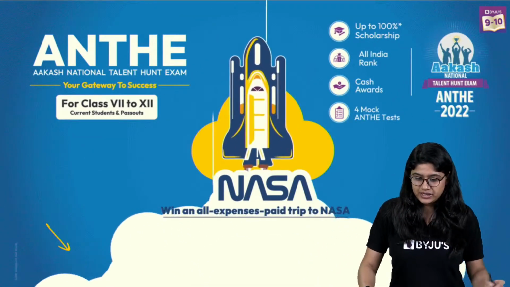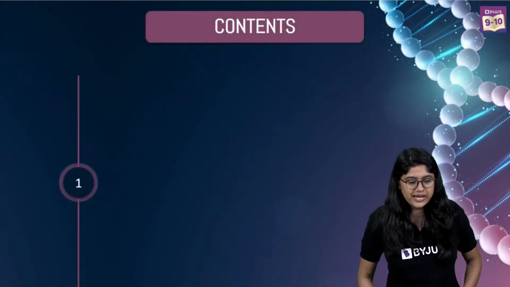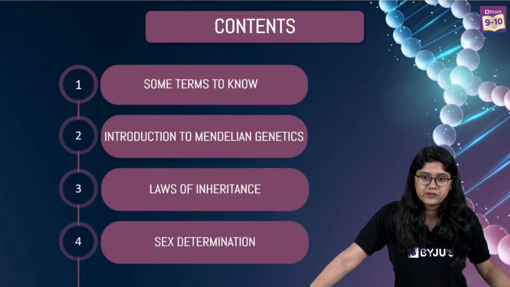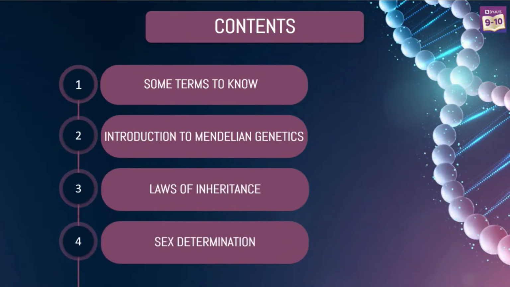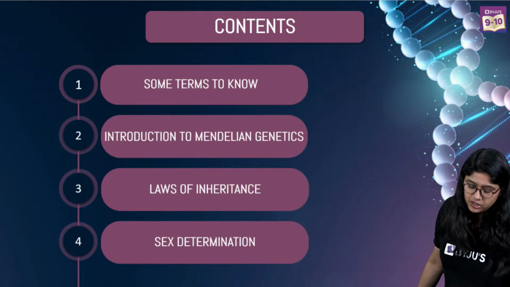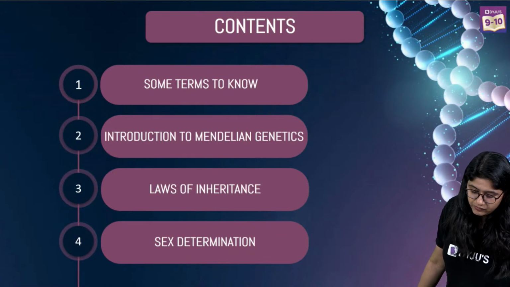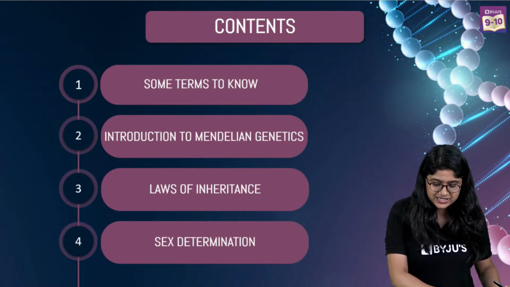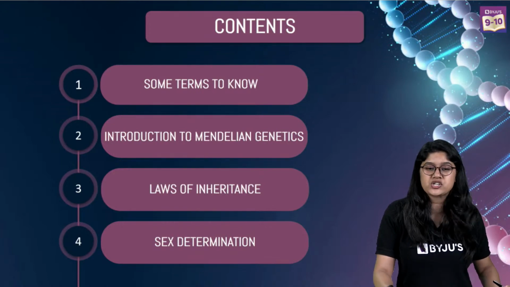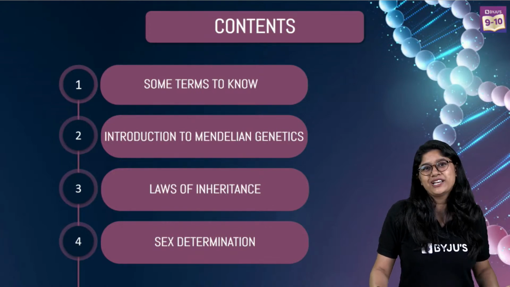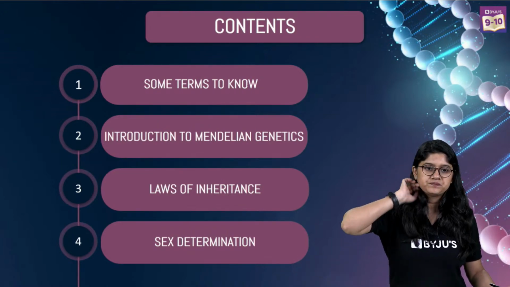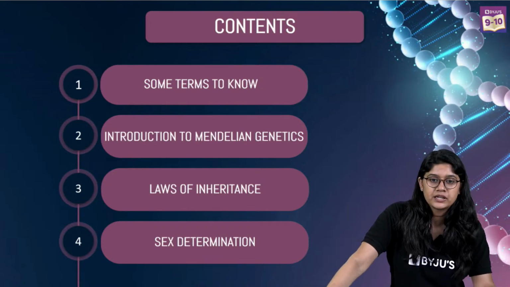Get ready everyone. Here we have the content that we will be covering today. Everyone look over here, take a screenshot. It's a very brief outline of what we'll be learning in today's class. We have some terms that we should definitely know. Then we'll be discussing the introduction to Mendelian genetics. Then the laws of inheritance, and a very important 3 marks question always asked in the examination, that is sex determination.